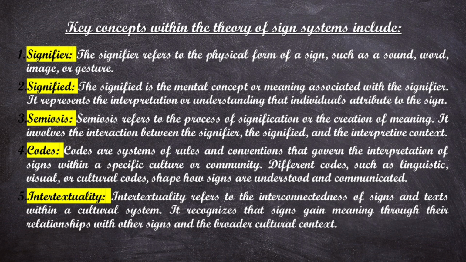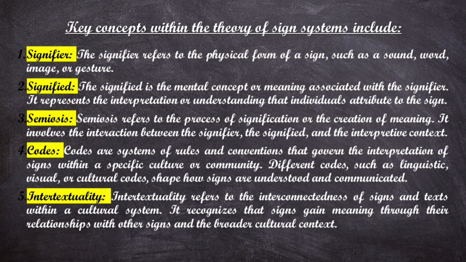The first one in this regard will be the signifier. Now I believe that you have already understood what we mean by signifier. When we use the word tree in that previous example, the word tree in itself will be considered the signifier. So the signifier refers to the physical form of a sign, such as a sound, word, image or gesture. Like when I used the word tree, that was a sound. So that will be considered a signifier.